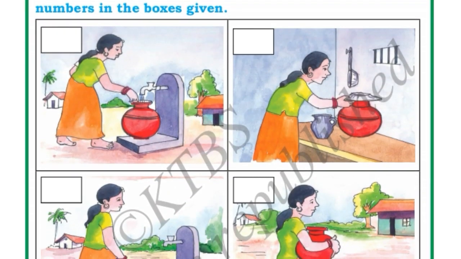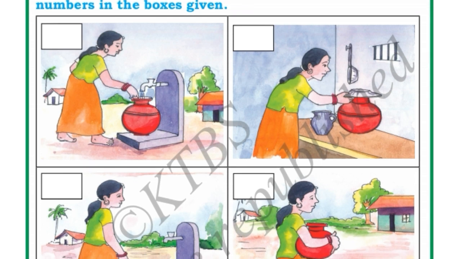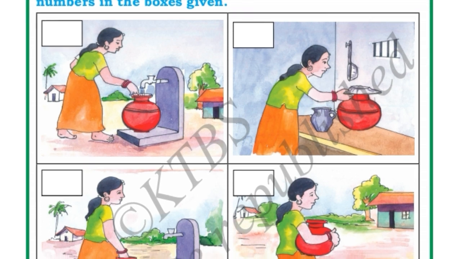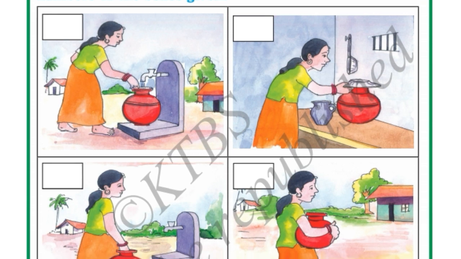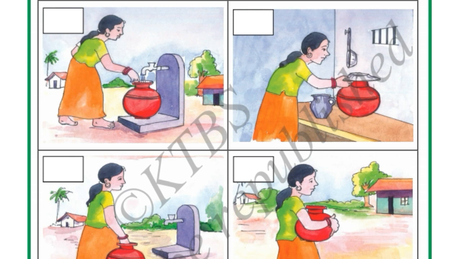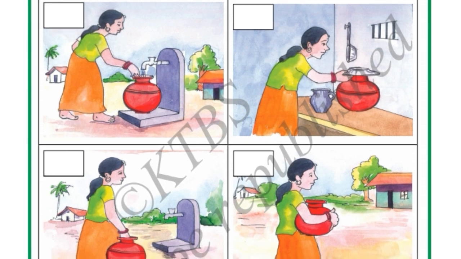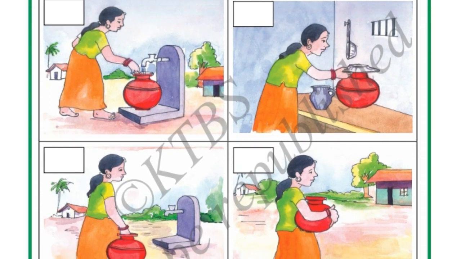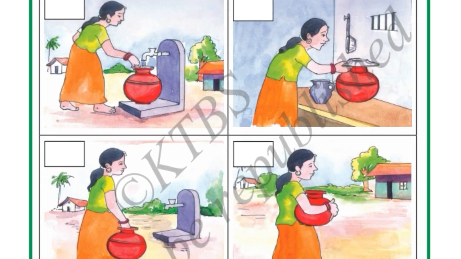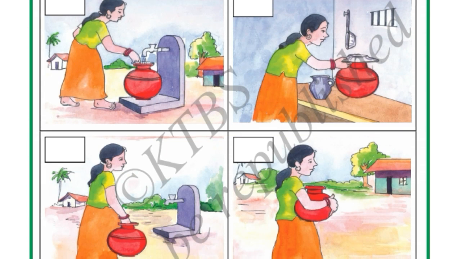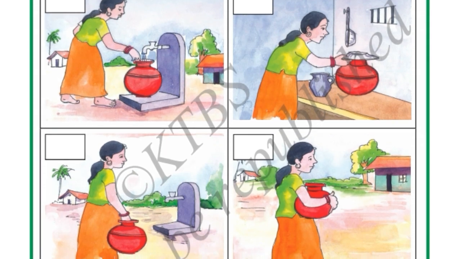Look at the following pictures. Vanaja is using water for different purposes. There is an order in Vanaja's work. Rearrange the work in the correct order by writing the numbers in the given boxes. Here in the pictures you can see Vanaja is bringing water to her home to drink. You have to arrange these in the correct order. First, what should she do? Vanaja should first wash the pot.